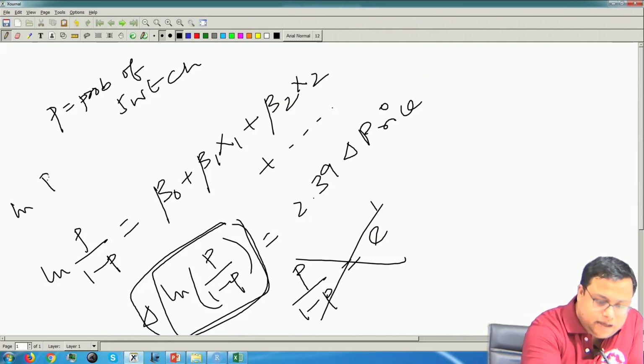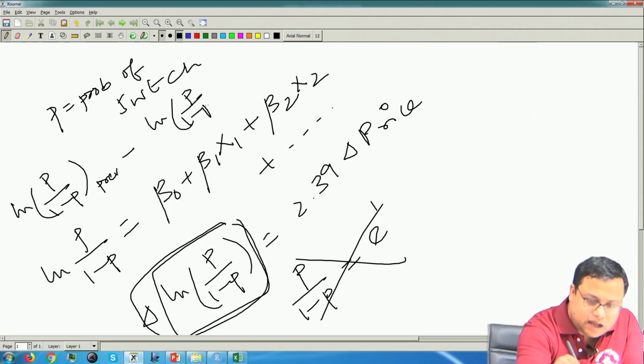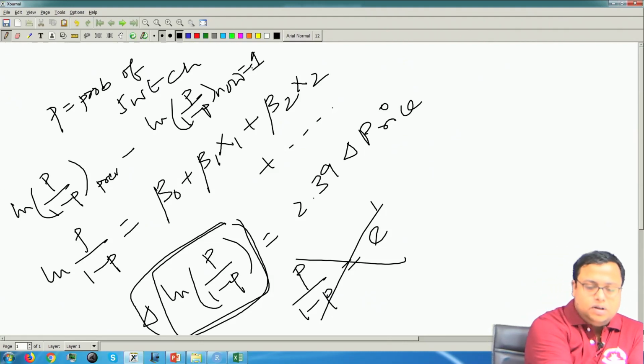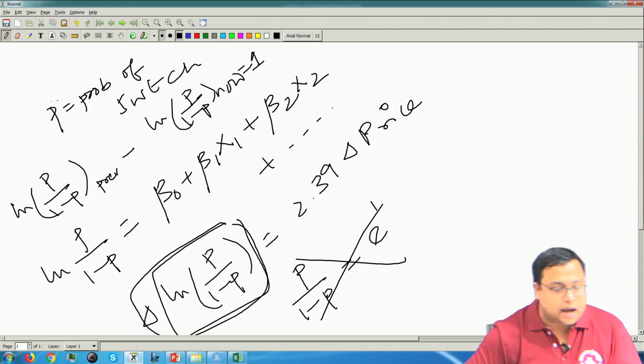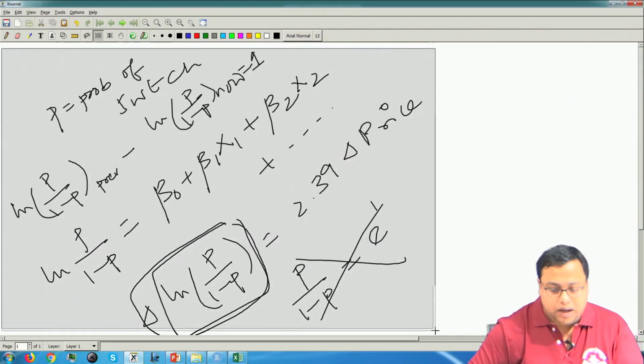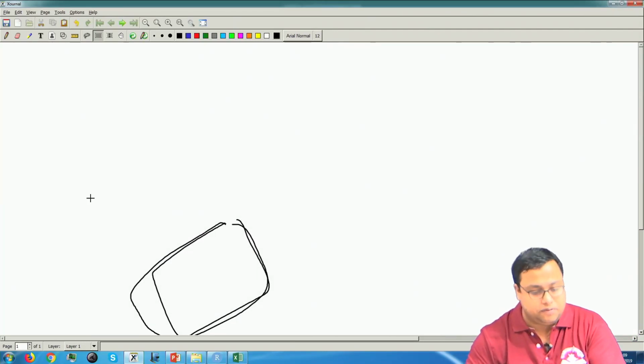So ln p by 1 minus p previous minus ln p into 1 minus p now, that is 1, and now we have to solve what value is coming up. So this is something that we have to take into account. This is not a linear regression, this is a logistic regression, and the formula is like that. The formula is in a logistic function. So that we will have to consider.